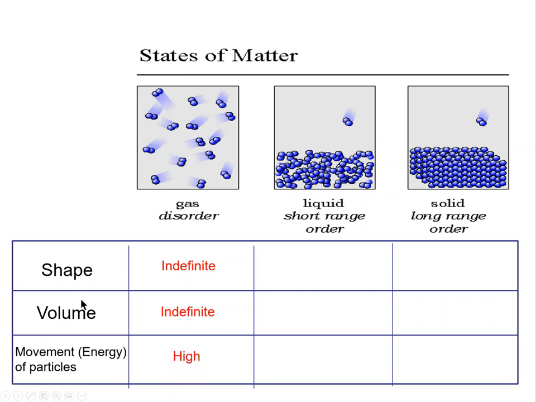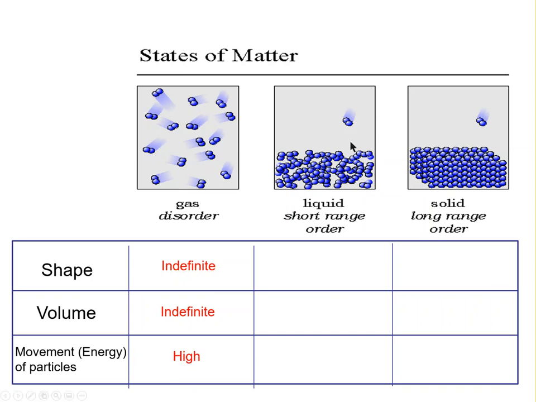Now, in terms of energy of the particles, we're talking about how fast they're moving around. And you can see here from this diagram that in a gas, the molecules or particles are more spread out, and they're kind of zipping around like crazy, moving very, very quickly.